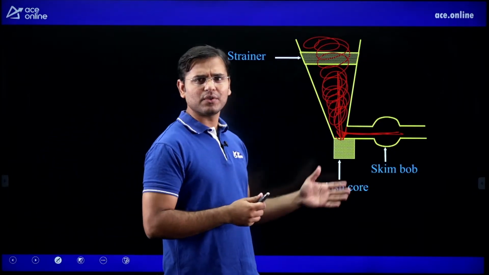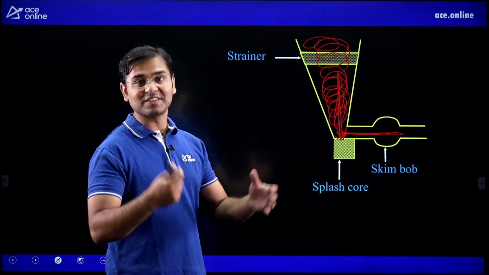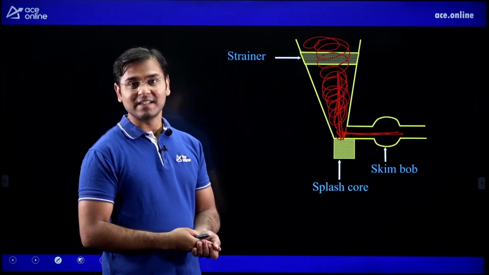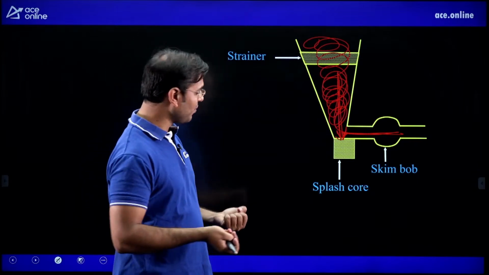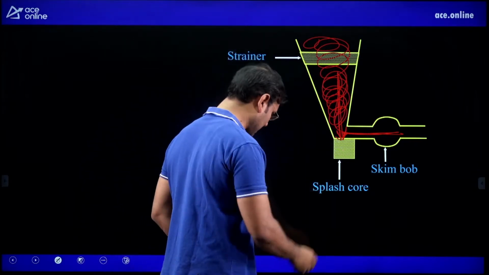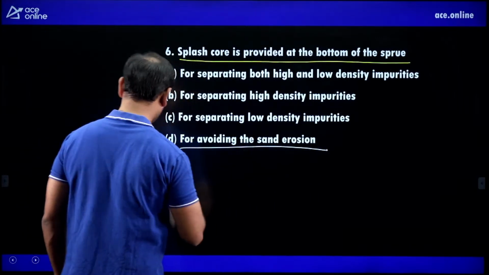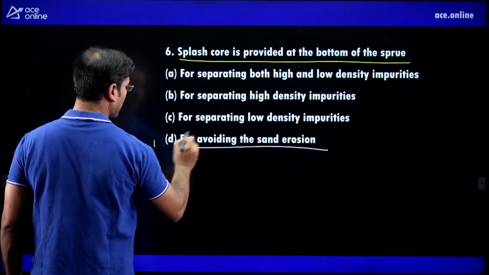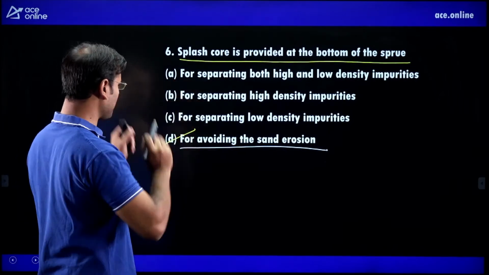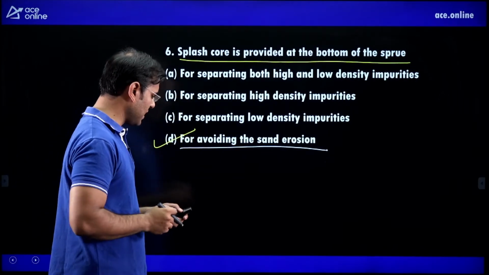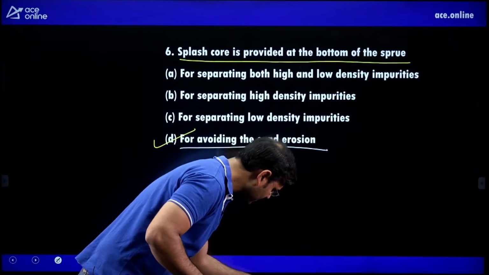That's why we are using the splash core, which is also made of ceramic material, like the basin at our home. Because of the splash core, it can avoid sand erosion. Correct option, option D. No other option. Correct option, option D.